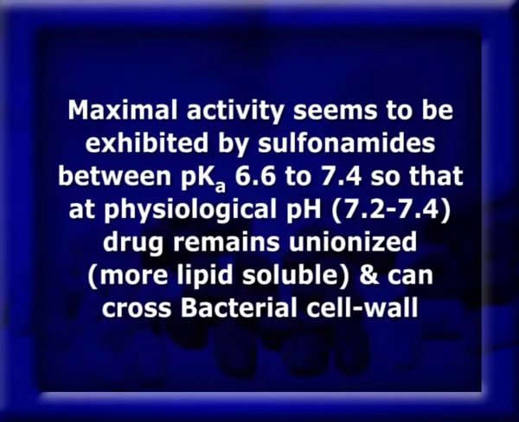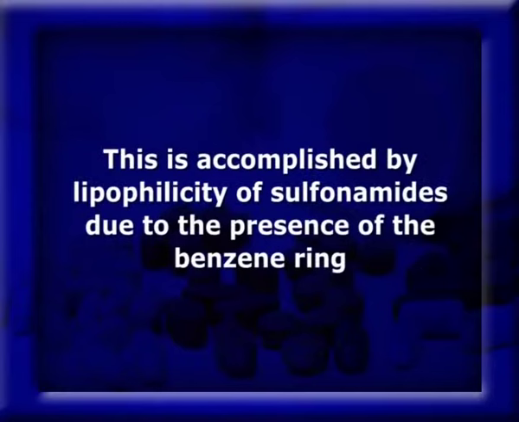Maximal activity seems to be exhibited by sulfonamides between pKa 6.6 to 7.4, so that at physiological pH, that is around 7.4, the drug remains unionized, the more lipid-soluble form, and can cross the bacterial cell wall. This is accomplished by the lipophilicity of sulfonamides due to the presence of the benzene ring.